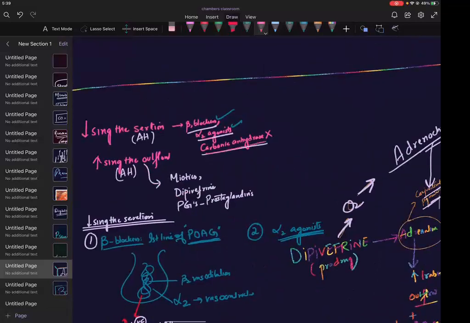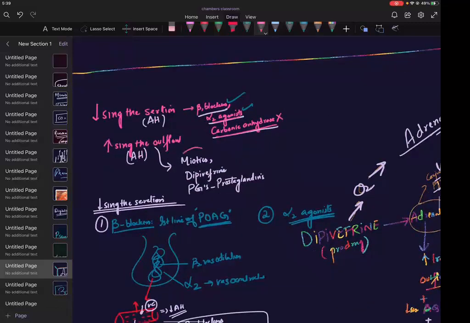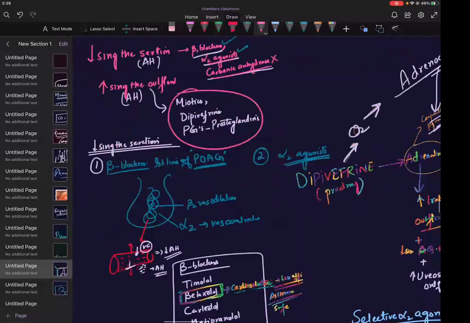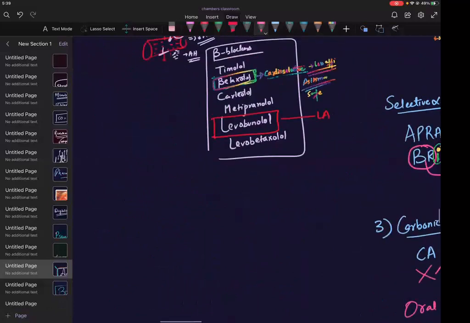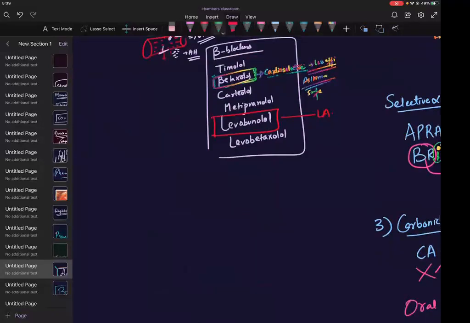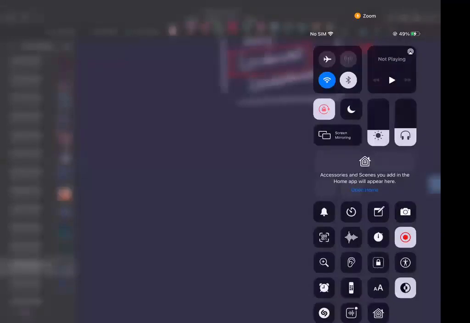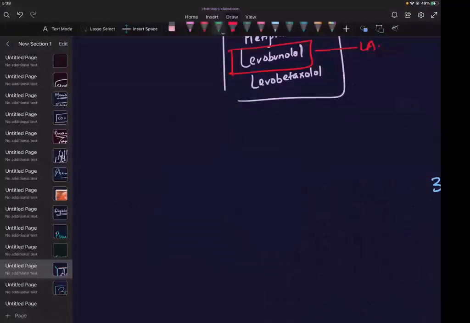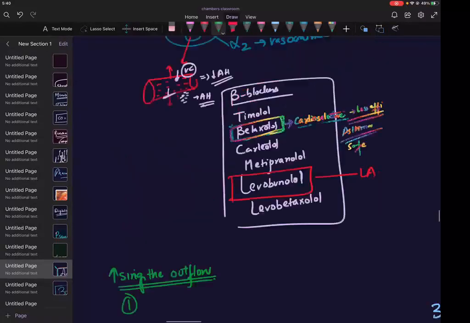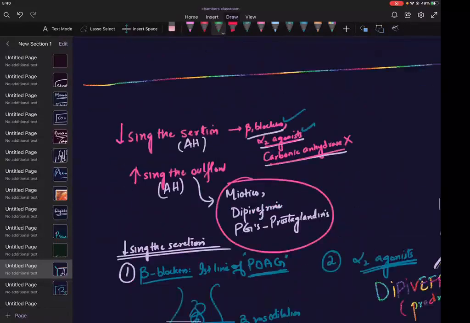So this is this. Now let me say increasing the outflow. So drugs increasing the outflow. Number one, we will go according to whatever we have written.